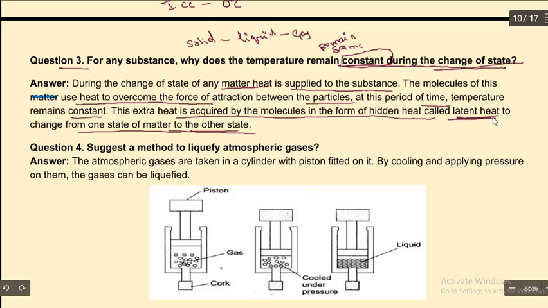We can say it is the minimum heat required to change the physical state of the substance. When heat is applied, what happens? The molecules are going to separate. That's the reason why they change from one state of matter to another state, and temperature remains constant.